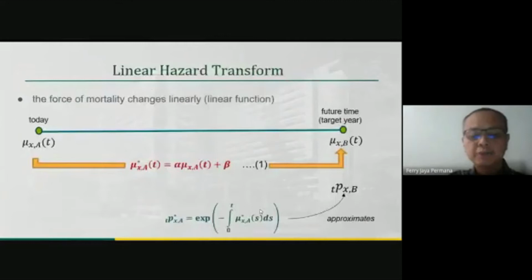Linear hazard transform assumes force of mortality changes following a linear function. Let's take two points of time, today and a future time, which is called the target year. Today's force of mortality is denoted as nu R, and in the target year denoted as nu B. The relationship between today's force of mortality and in the target year is given in equation 1.